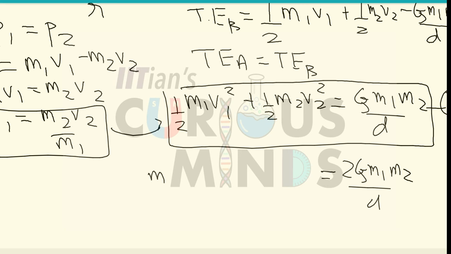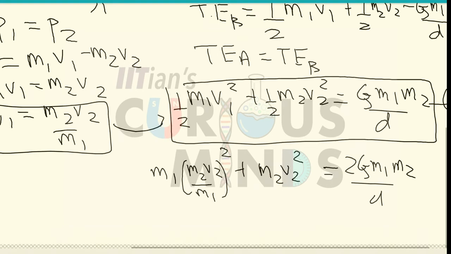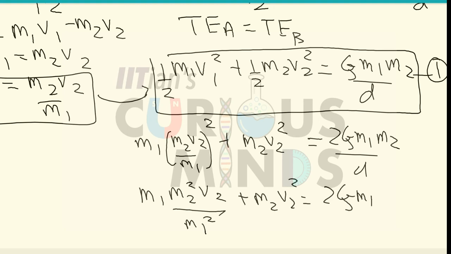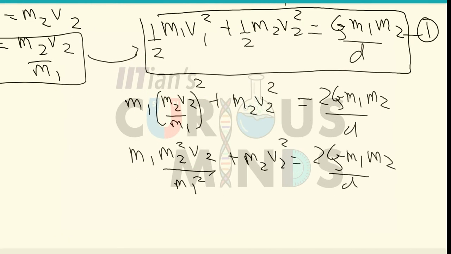So m1 v1 square, instead of v1 square, it will be equal to m2 v2 divided by m1 the whole square plus m2 v2 square. So it will be equal to m1 m2 square v2 divided by m1 square plus m2 v2 square is equal to 2g m1 m2 divided by d. So from this given equation, square and this part will get cancelled out over here.